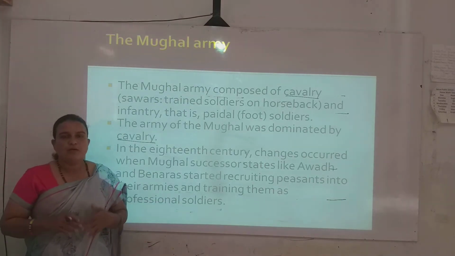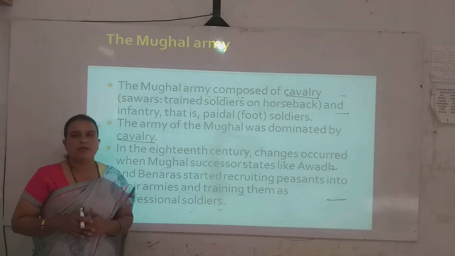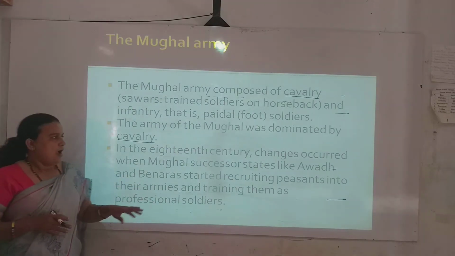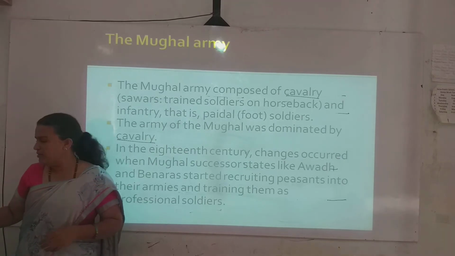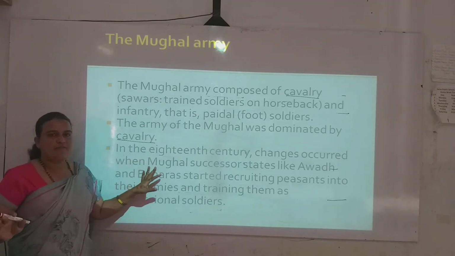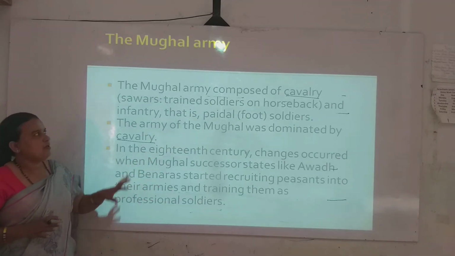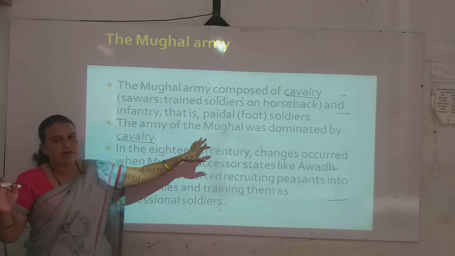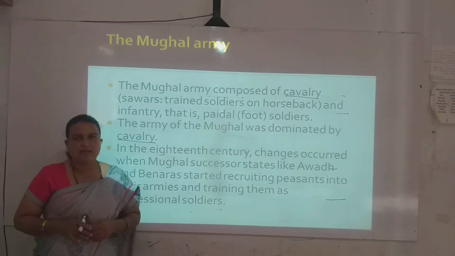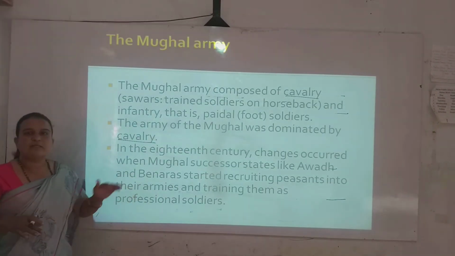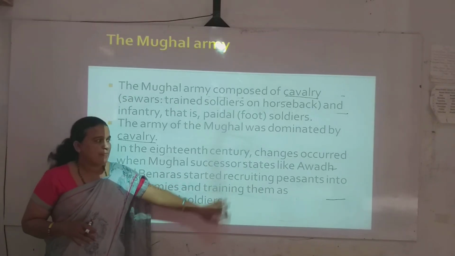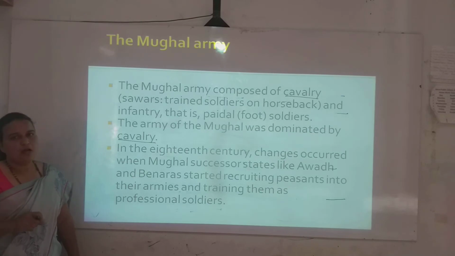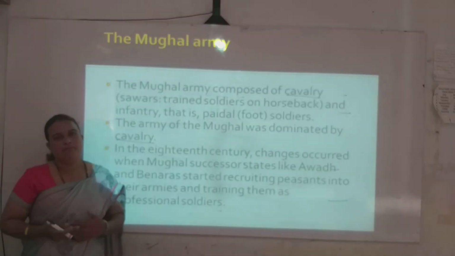In that way they made professional soldiers. So here you only have to remember, the Mughal army was composed of cavalry as well as paidal soldiers, and later Mughal successors recruited peasants in the army after giving them training.